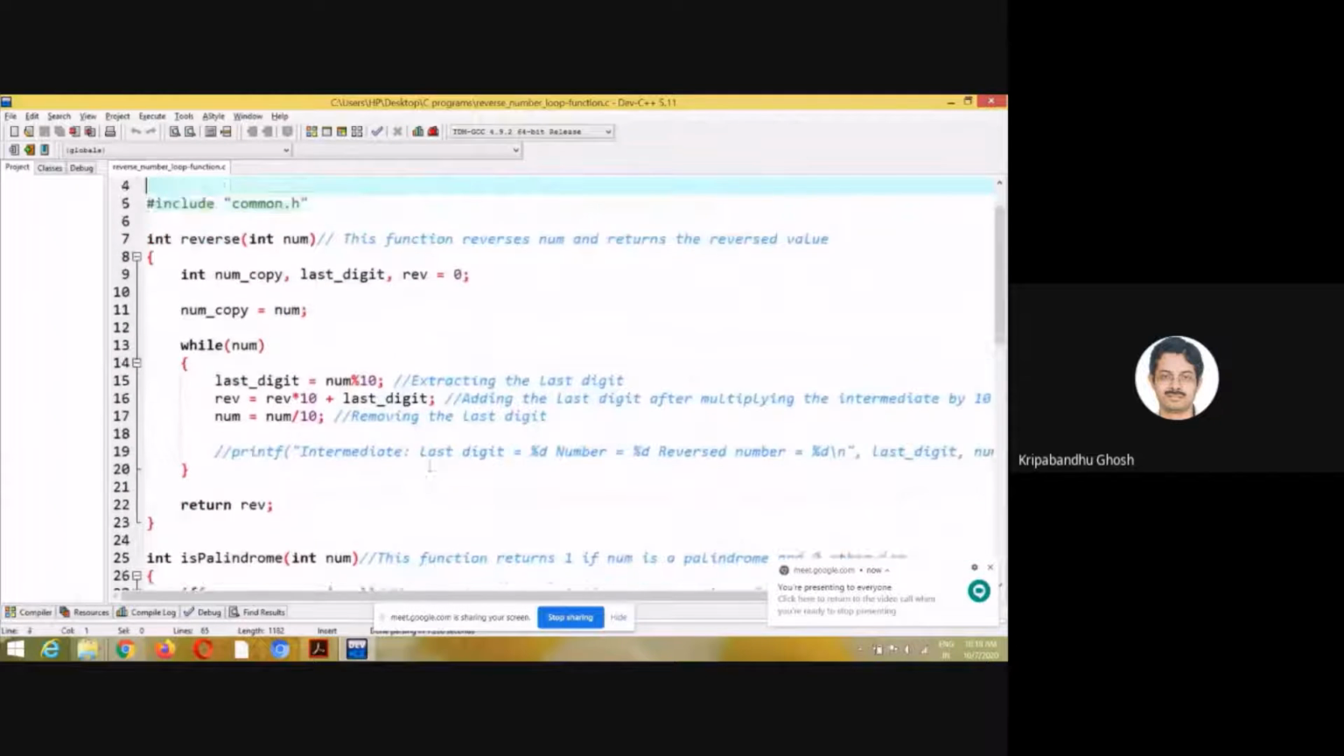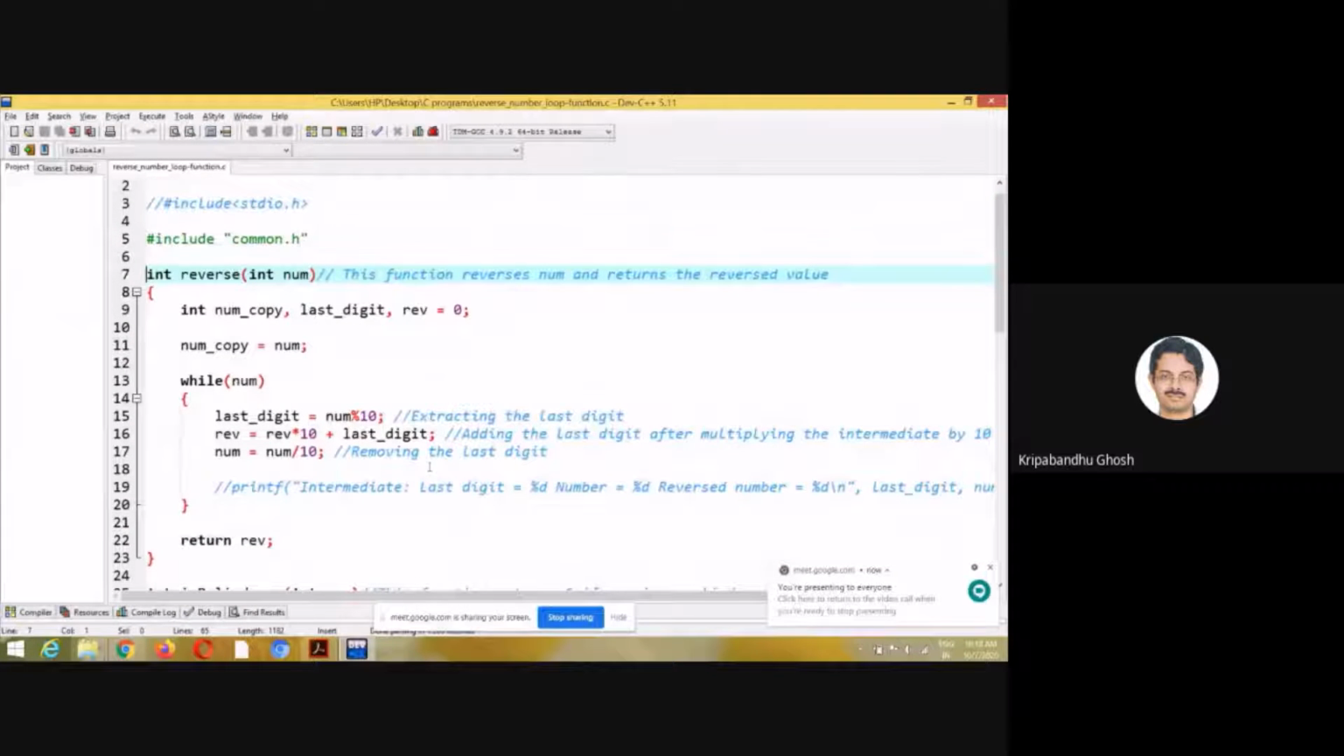I have written two functions. One is int reverse(int num). So int num is the argument. That is, it expects a value to be stored in a local variable num. So this is also a local variable. This is a local variable of the function reverse, and it expects an integer type here from the function which will call this one, and it will return a value of integer type.